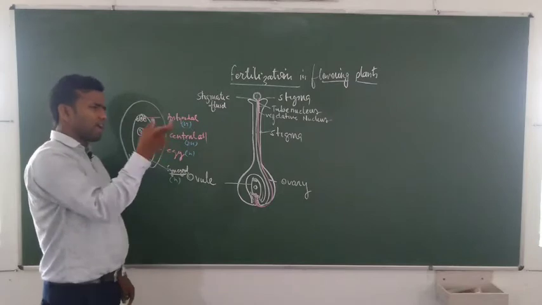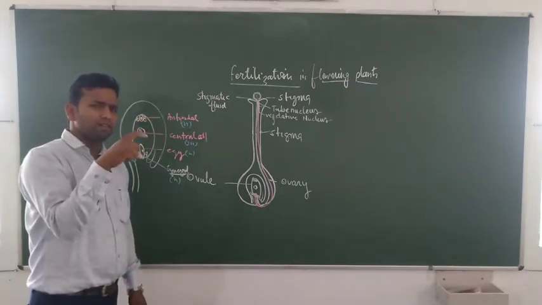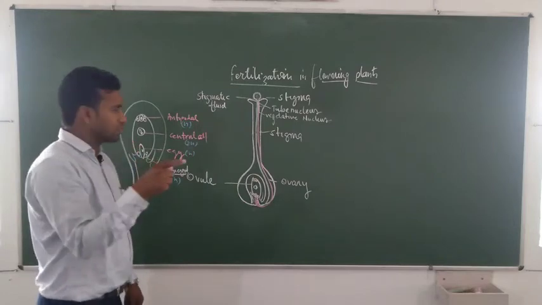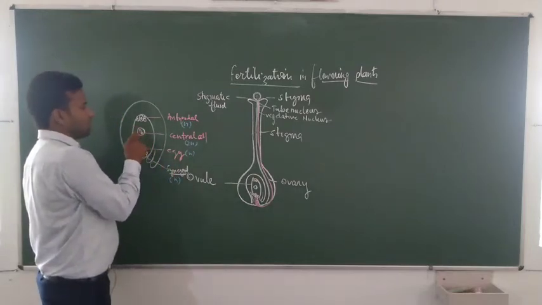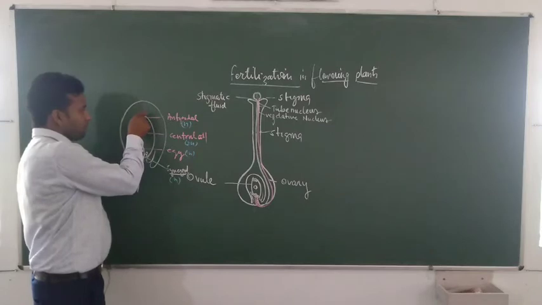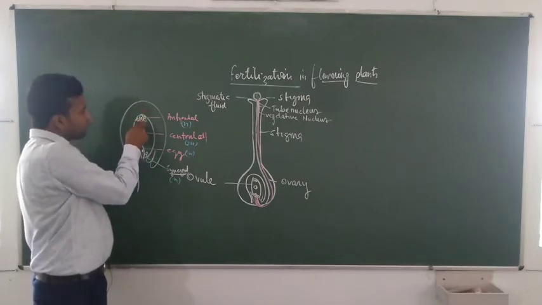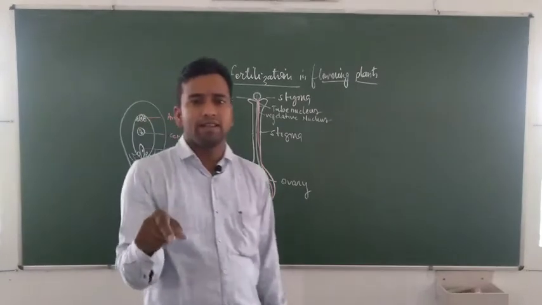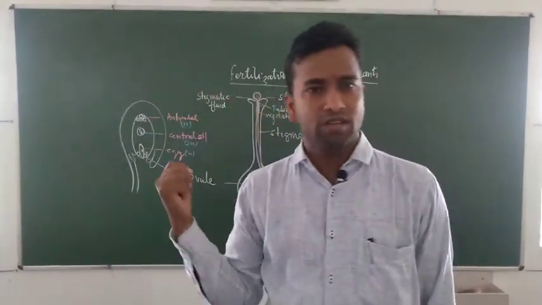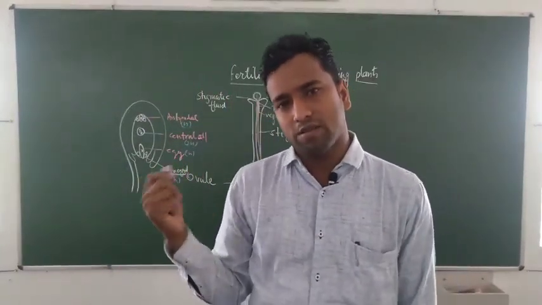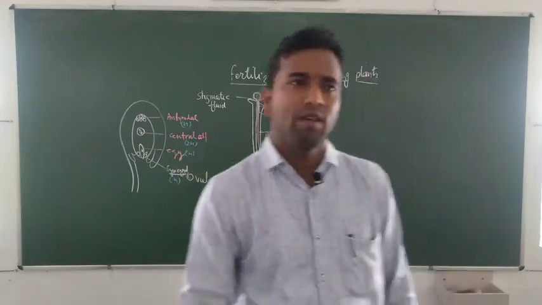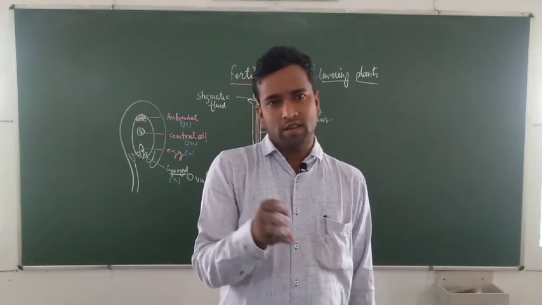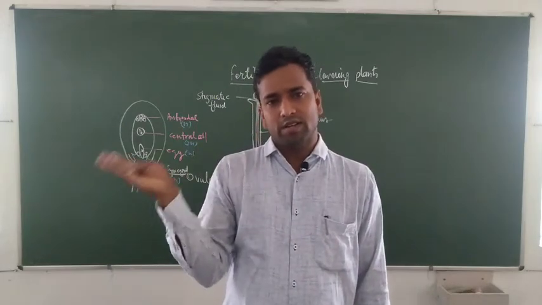You may have read from previous teachers how the central cell is formed. The central cell is formed by one nucleus moving from each of the two sides, micropylar and chalazal end, into the center. So it is known as the central cell because it is formed by fusion of two nuclei. If you did not study it well in earlier classes, you will study it further in next classes.